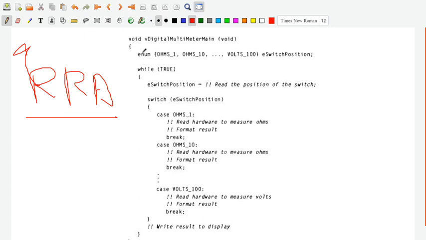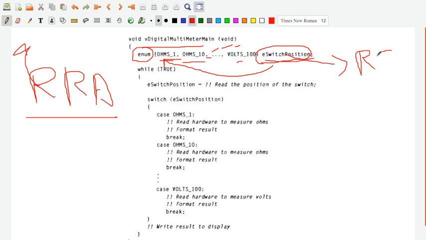So here the digital multimeter function has been written. You have the enum, the switch position, which is an enumeration. This switch position is a variable that keeps on tracking different cases: first ohms 1, ohms 10, ohms 100, amps 1, amps 10, amps 100, volts 1, volts 10 and volts 100. Enumerate means it is basically an iterator that you define with the variable e switch position. It is going to switch between the different positions, similar to the rotary switch that you have in the digital multimeter.